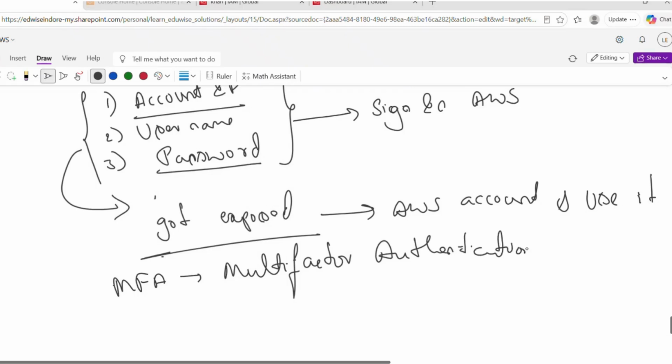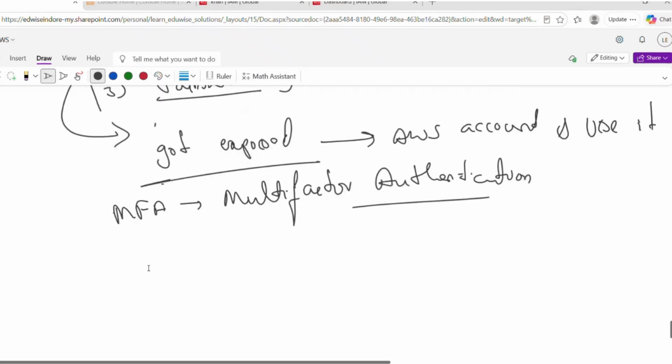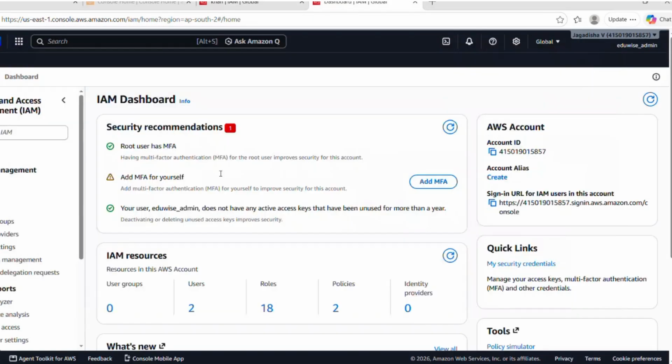In the first layer, we use username and password. In the second layer, we use a one-time password, that is, it can be OTP. So how to enable this MFA? For that, we can go to IAM.